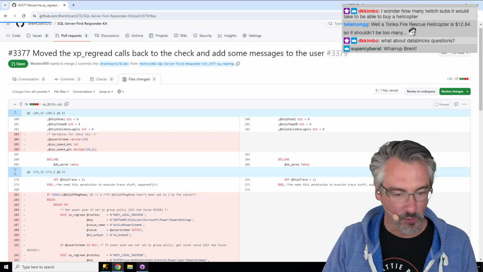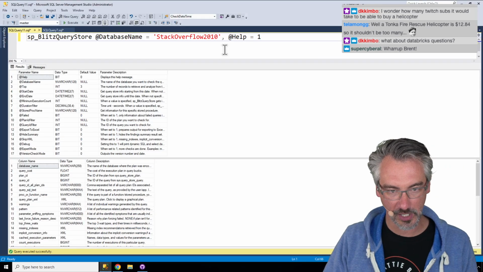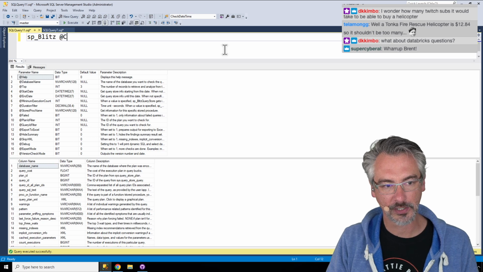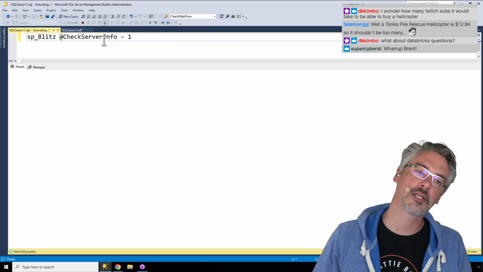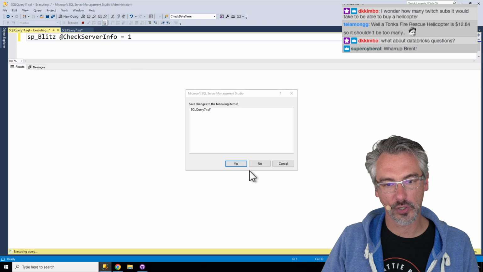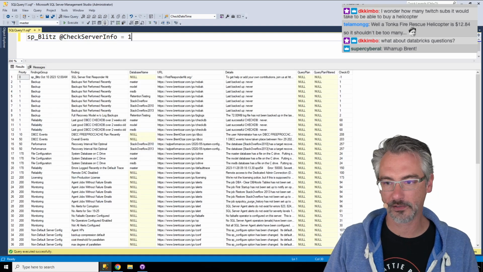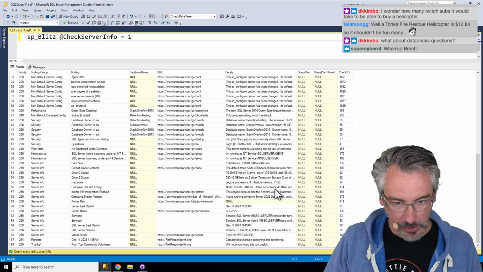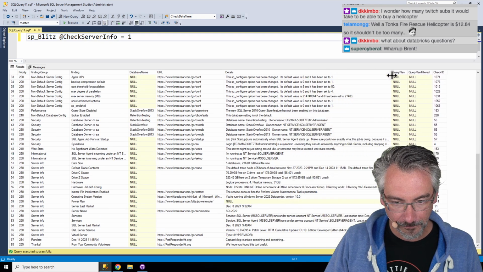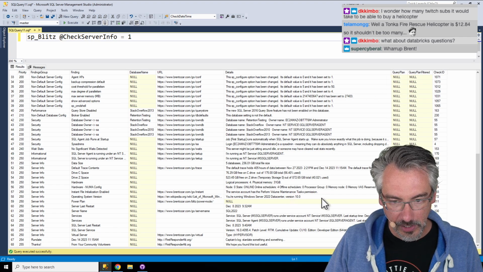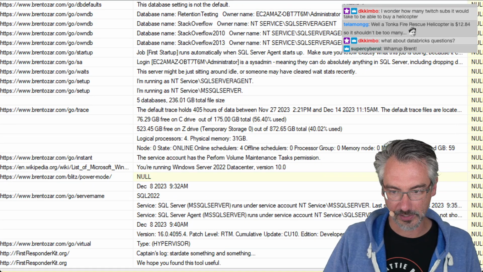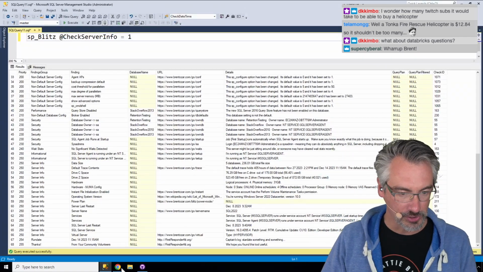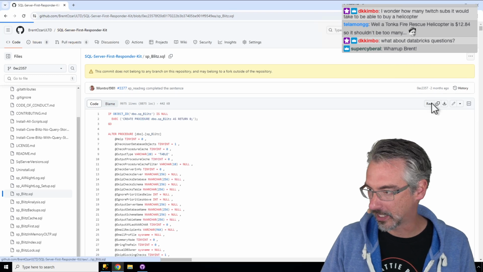View file. Before I get the raw version of it, I'm going to run the current version of SP Blitz. SP Blitz check server info equals 1. I'm going to run it and see whether the currently released version actually shows the CPU speed or not. Let's go down and see. So this should show, but let's see here. It is not showing the CPU speed. So I think that's the bug that he was trying to fix, it doesn't show how fast the processors are. Okay, perfect. So let's see if his new version of it shows how fast the processors are.